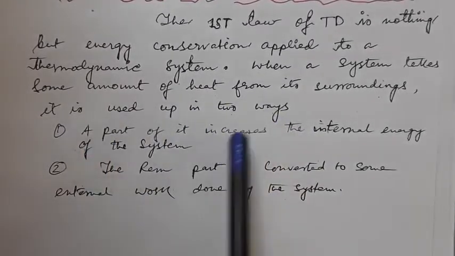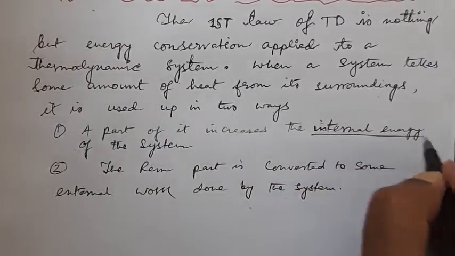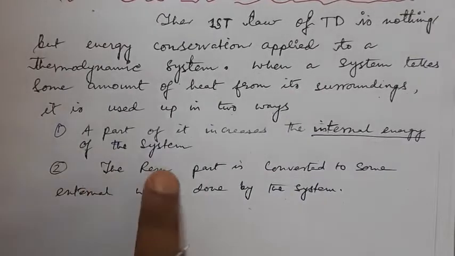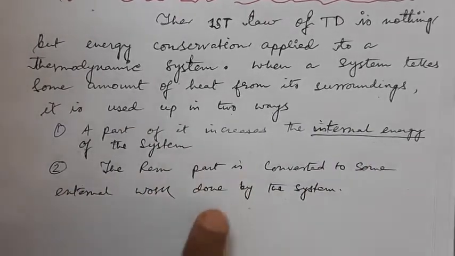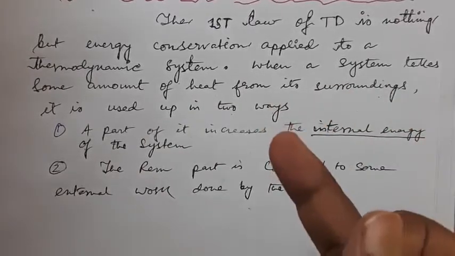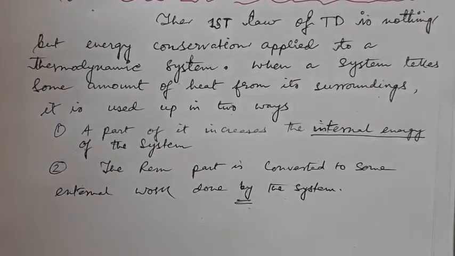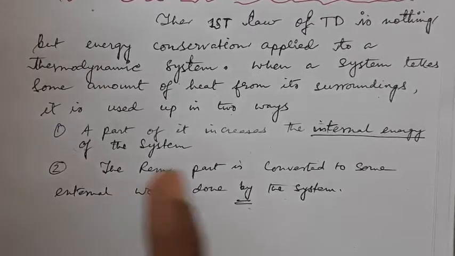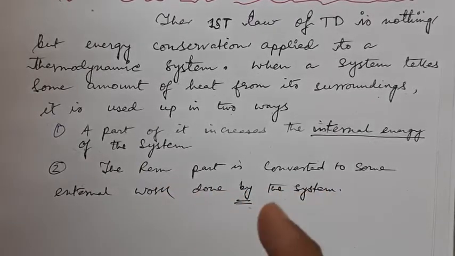So it is used up in two ways. First, a part of it increases the internal energy of the system. We have to discuss this term in greater detail. The remaining part is converted to some external work, or useful work, done by the system. Energy has been expended by the system to perform that work. Always remember this word, by the system. So heat absorbed is equal to rise in internal energy plus external work done.